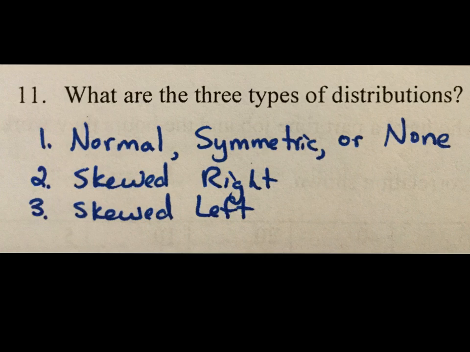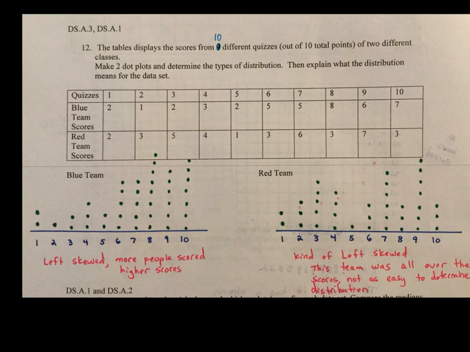Okay, what are the 3 types of distributions? Normal, symmetric, or none, however you want to say it. Skewed right and skewed left. All right, number 12 gave us a table displaying the scores from 10 different quizzes out of 10 total points for 2 different classes. Make 2 dot plots and determine the types of distribution, then explain what the distribution means for the data set.